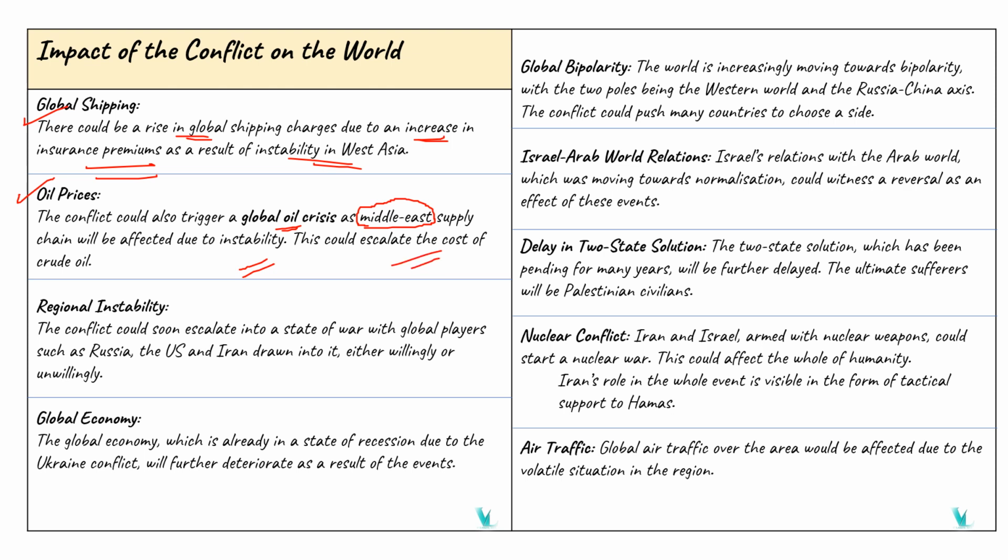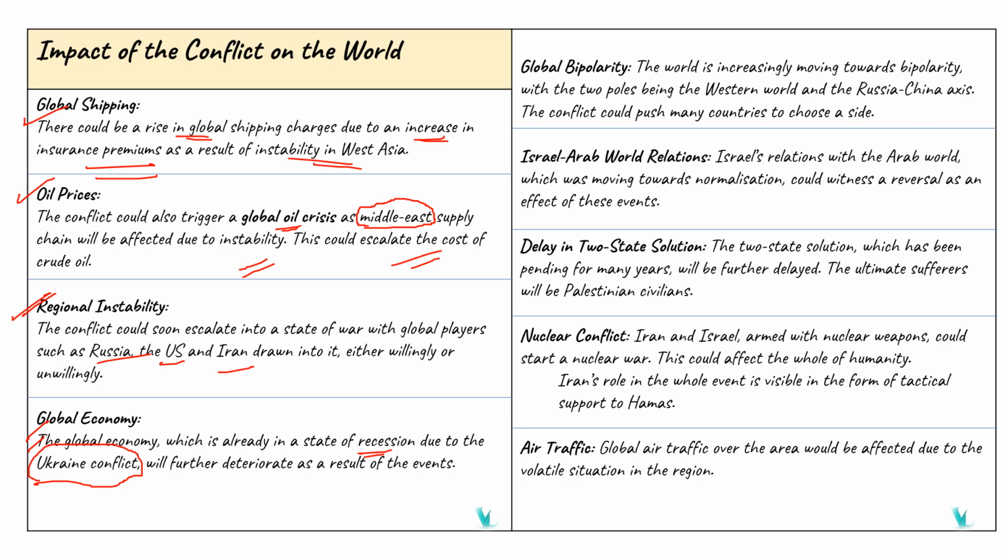And the second one is about regional instability. We know that Russia, US and Iran are the current global players. So this conflict will escalate issues of war between Russia, US and Iran, unwillingly or willingly. The next one is about the global economy, which is already in a state of recession. Due to the Ukraine conflict, we are facing a recession at the global level. So it will further deteriorate the situation.